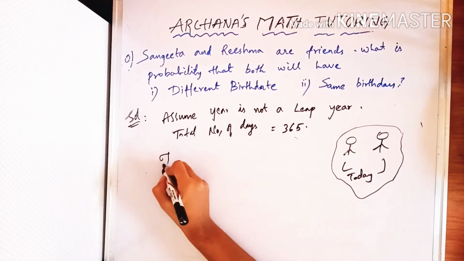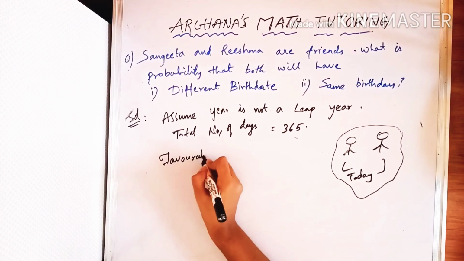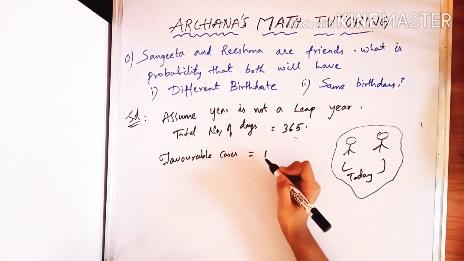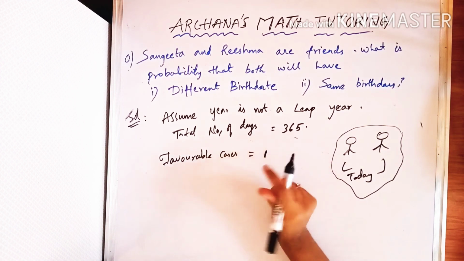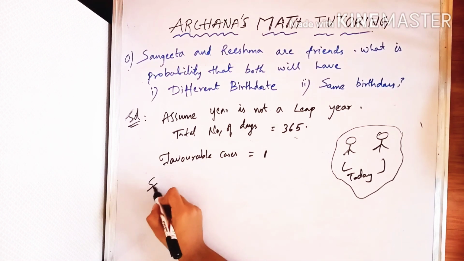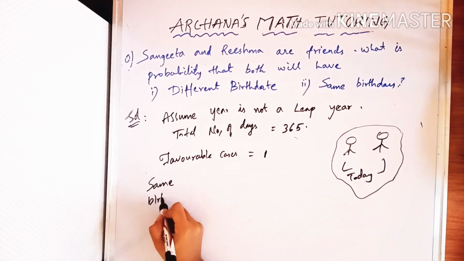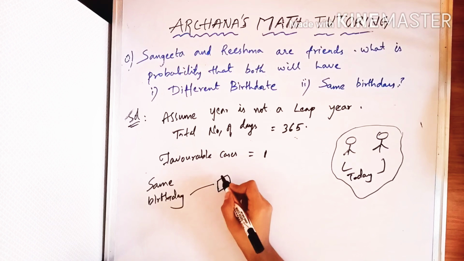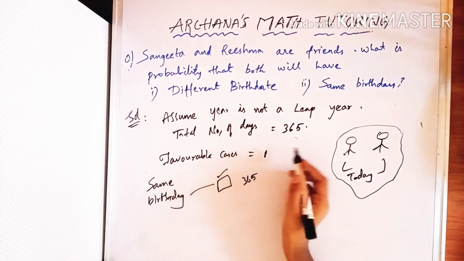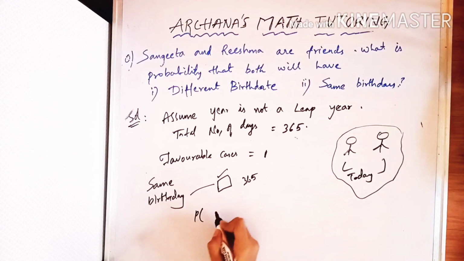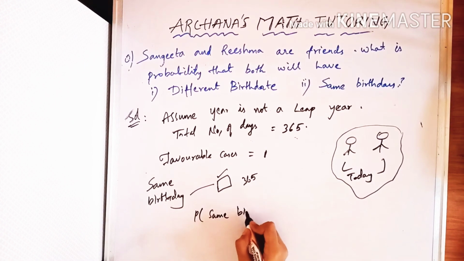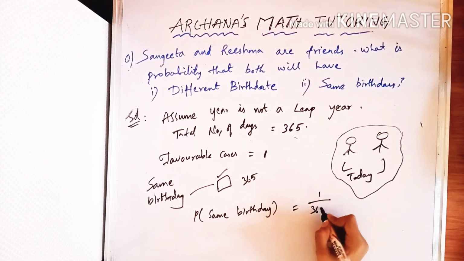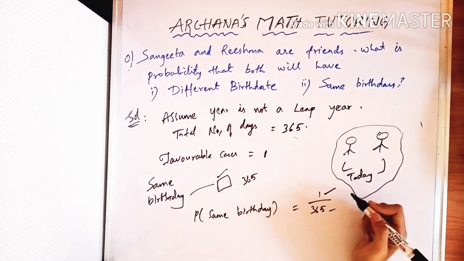Here the favorable outcomes are only a single day on which both have a birthday. Among the 365 days, only one day is in our favor. So the probability of the same birthday is 1 by 365.